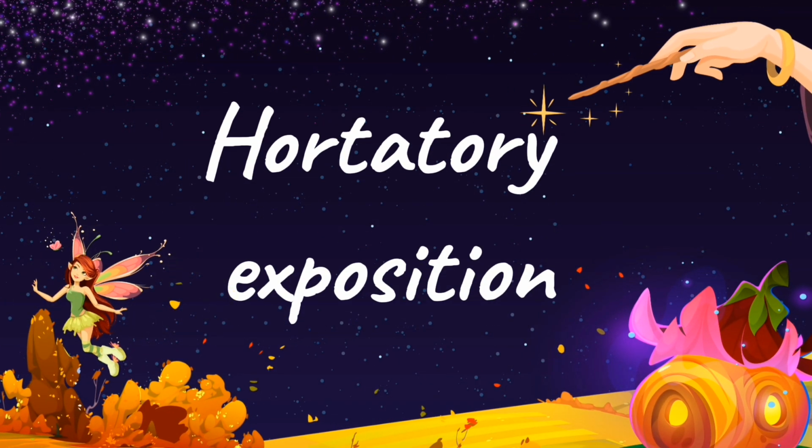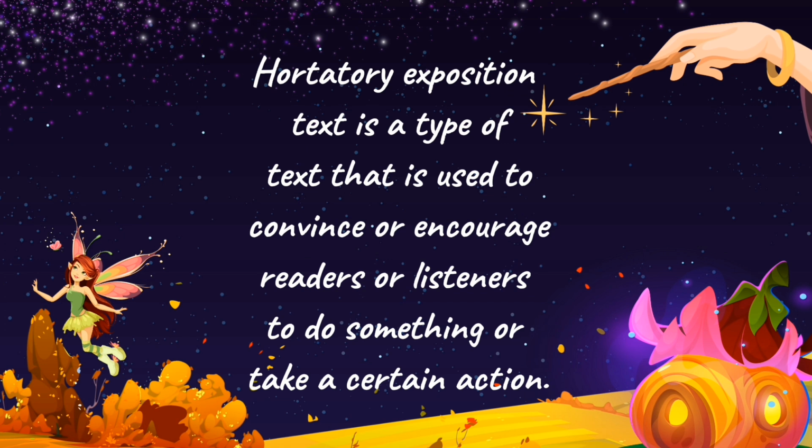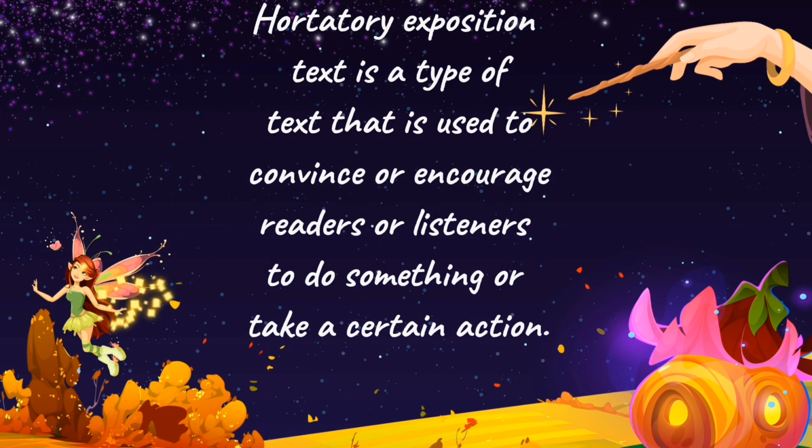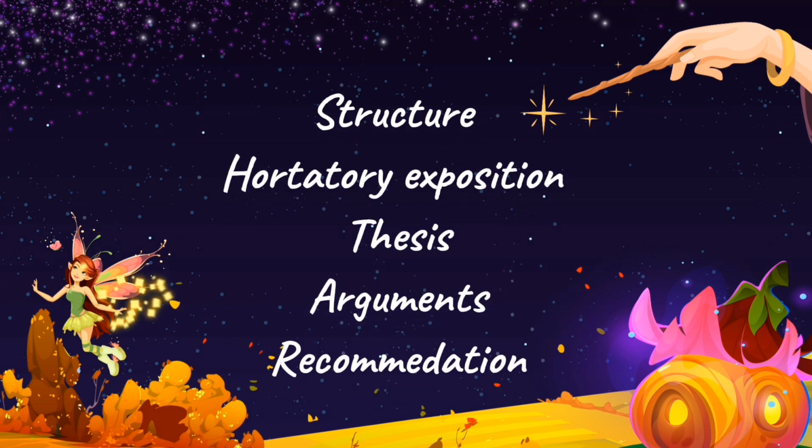Hortatory exposition. Hortatory exposition text is a type of text that is used to convince or urge readers or listeners to do something or take a certain action. Structure of hortatory exposition. Thesis. The introduction aims to grab the reader or listener's attention and make them interested in continuing to read or listen to the text.